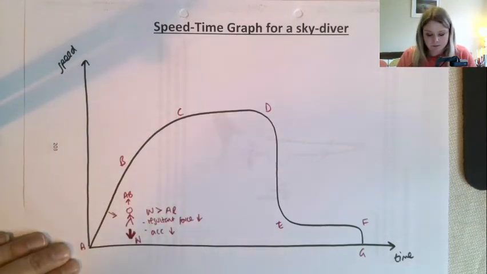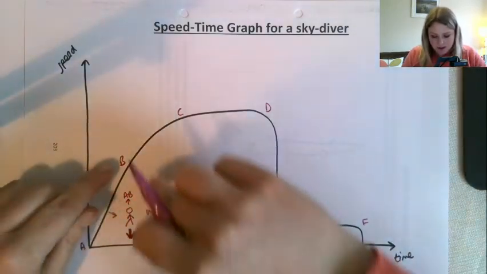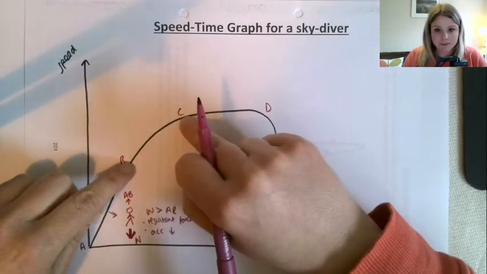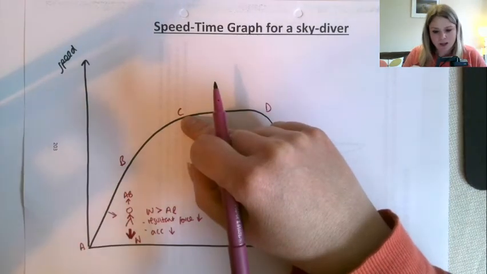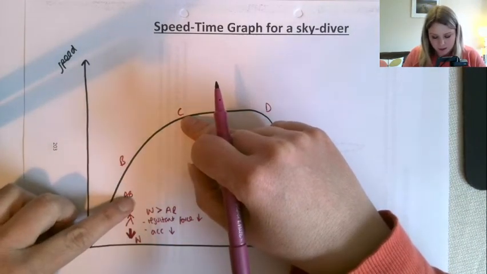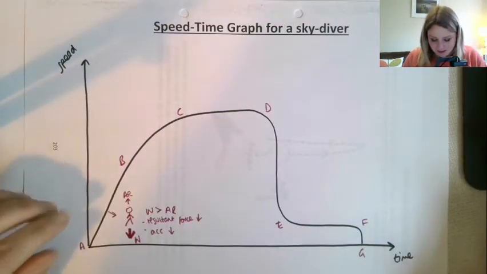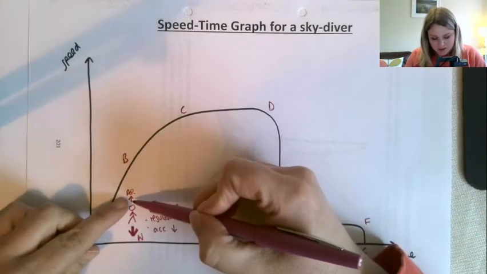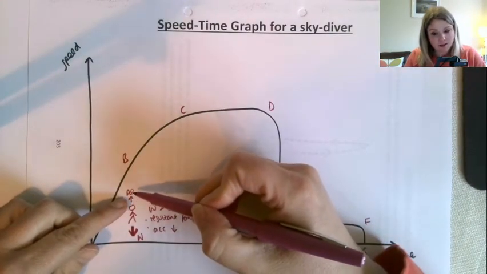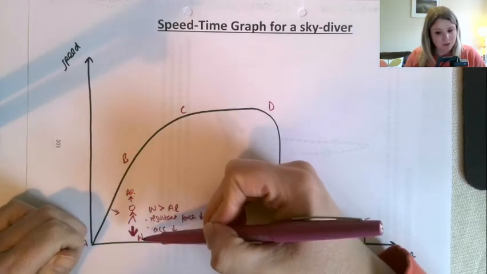Okay, now from B to C then, as the speed increases, the air resistance is going to increase. So that means that this, oh, I put AB there instead of AR. Hold on, let me fix that. Better, right? So as the speed increases, the air resistance is going to increase, which means the size of this upward force increases. So it's not quite as big as weight yet, but it's bigger than it was here.